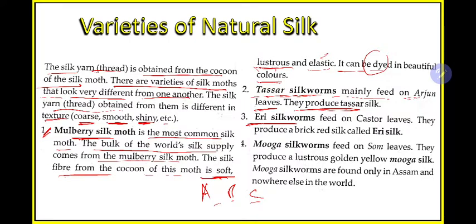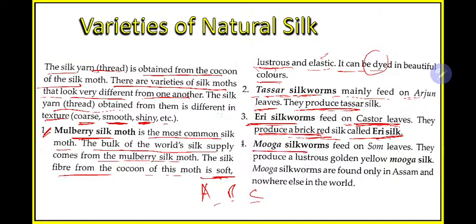Eri silkworm feeds on castor leaves. On the castor plant leaf they will feed and they produce a brick red silk called eri silk. Probably you have heard this term eri silk before. In common language it is said endi, eri muga. So what is eri silk? Eri silkworms feed on castor leaves and produce brick red silk, brick red in color, called eri silk.